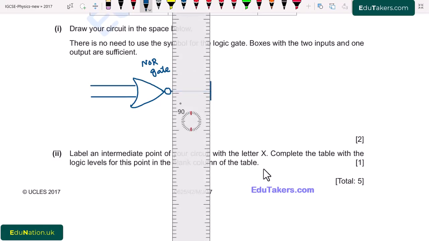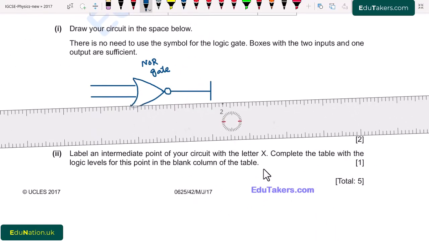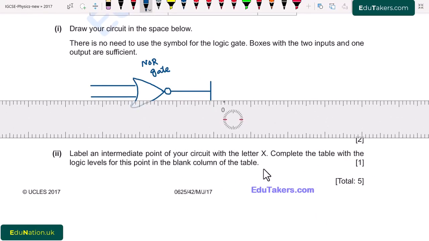Because we have to connect the two NOR gates, that's why there are again two inputs.